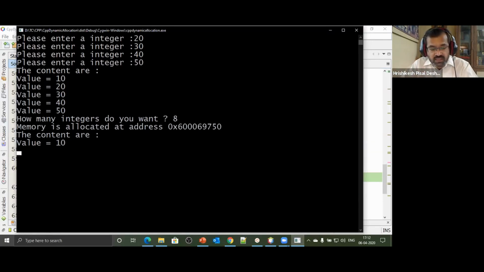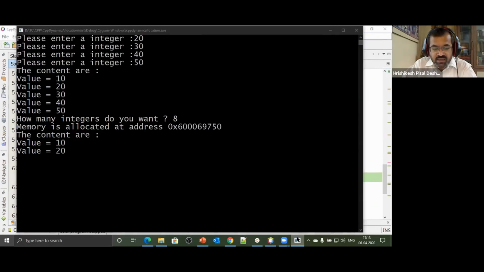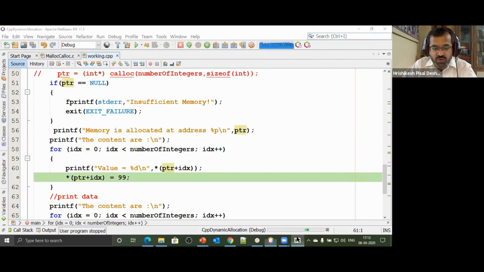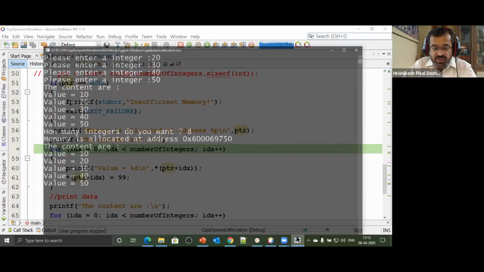And what I'm going to do is, I'm saying *(ptr + i) is equal to 99. That means I'm going to alter the value which is stored at that location. So I'm going to change it to 99. Let's look at the second value. That's 20. Let's look at the third value, that's 30. Fourth value, 40. Fifth value, 50.